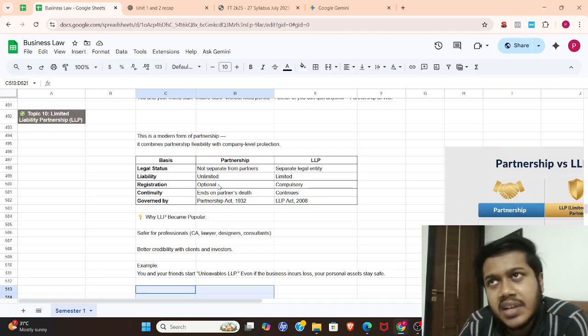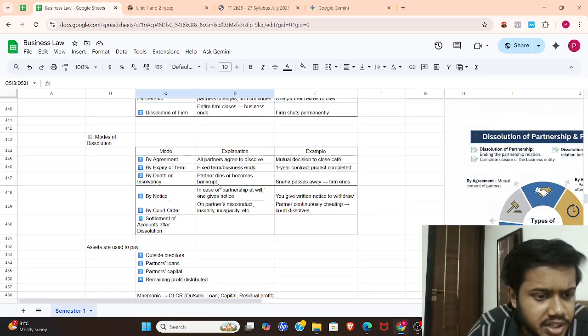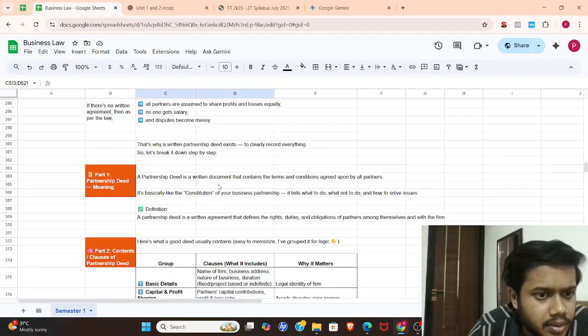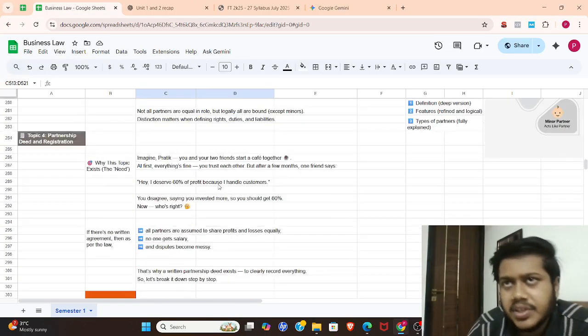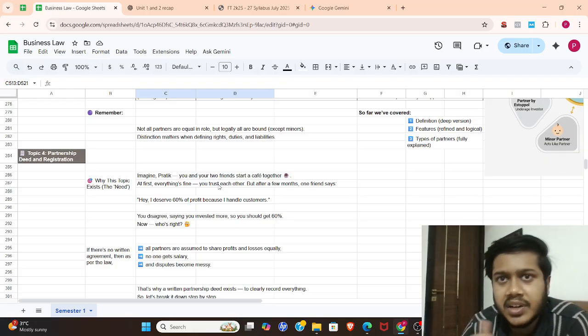Then in the next topic, after that it is the partnership deed, if I'm not wrong. Yes, after that it's the partnership deed. We understood that the partnership deed is just a written document where partners come together and form what to do and what not to do, and how to resolve any problem that arises in the future.